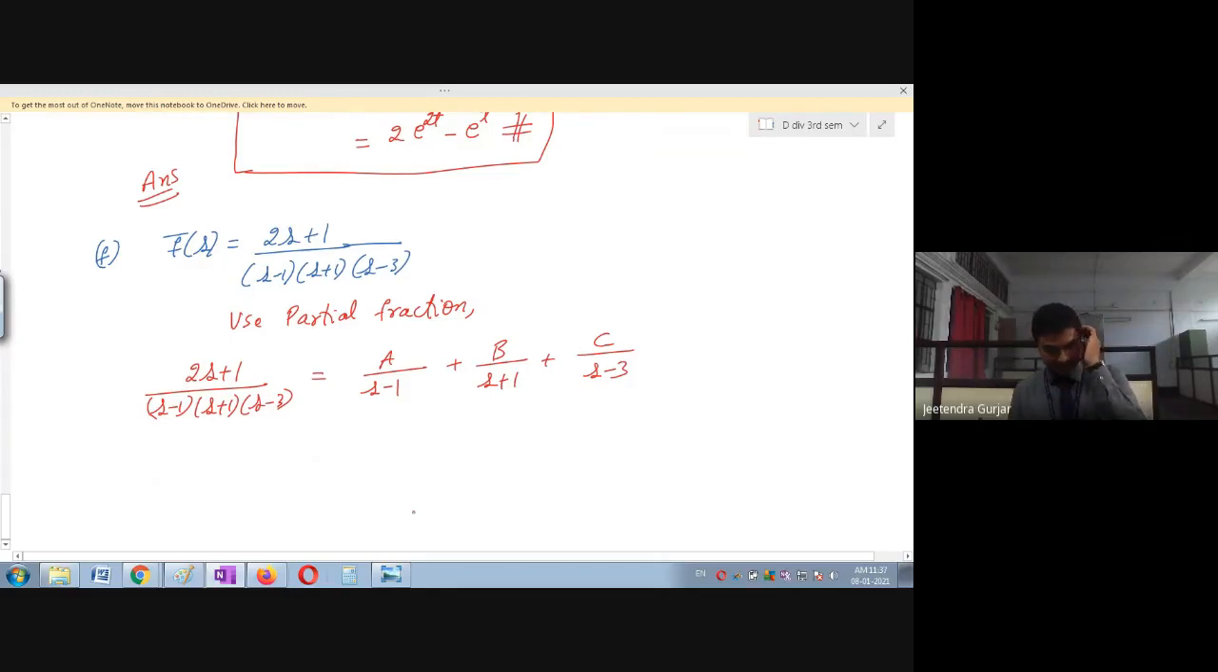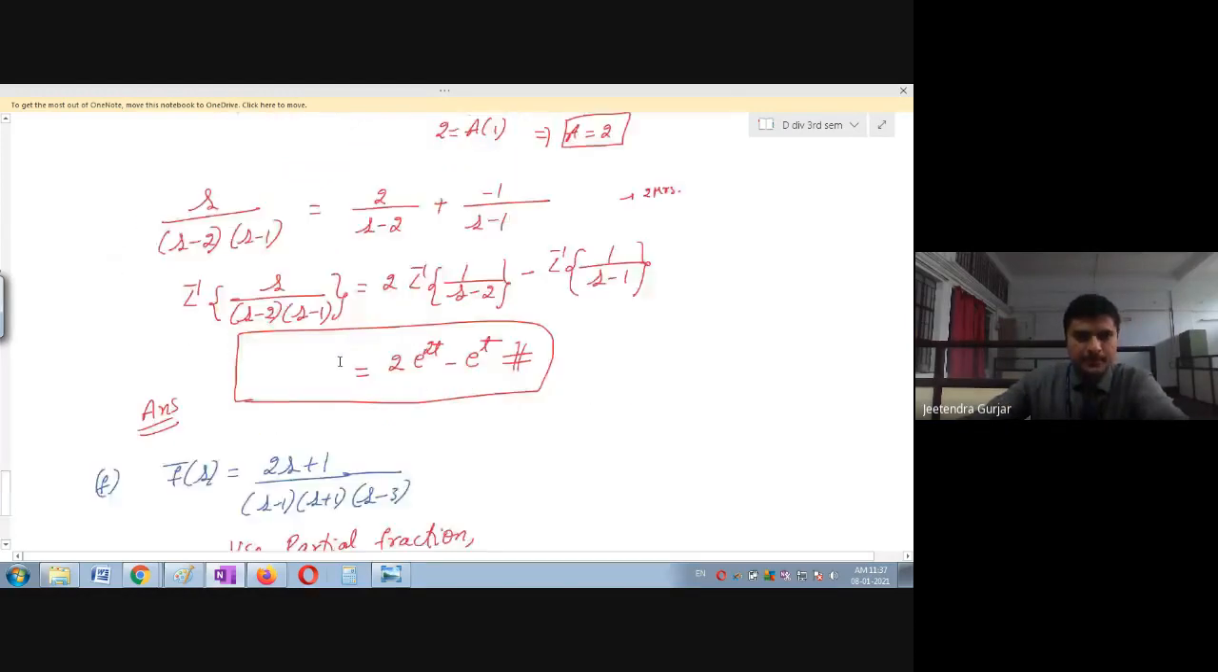Let us see how many will solve. Yes, tell me the answer of A, B and C. Finish. Okay, I will also simplify, don't worry. But please see that you check the answer.